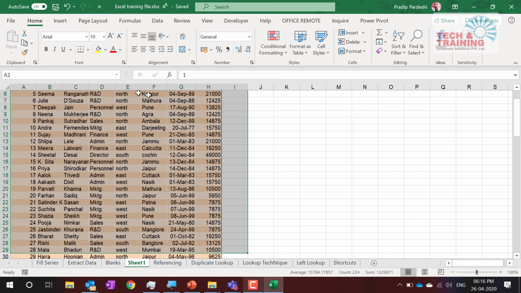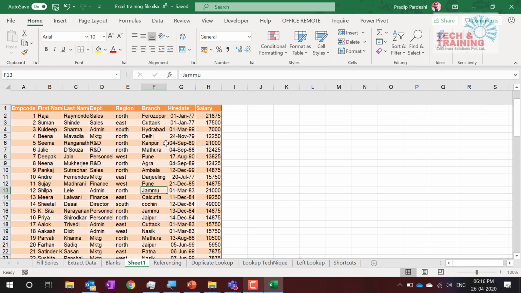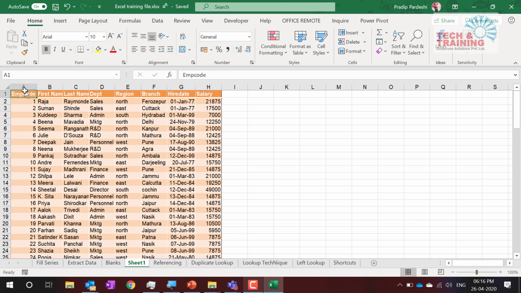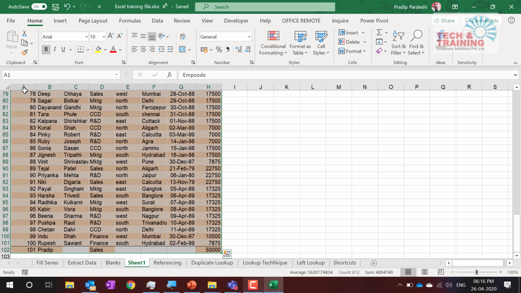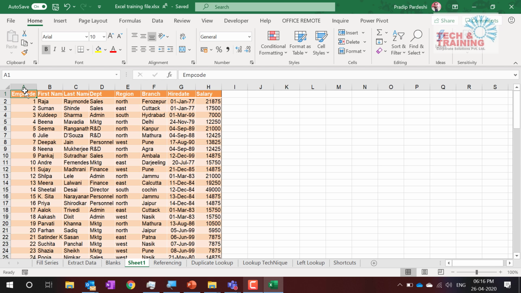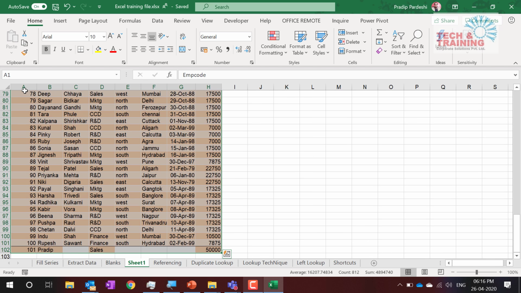Then they go to no border. Then they go to no font color and something like that. They keep doing it. If you want to remove the color or formatting from the entire table, the simplest thing is Control A. Select the entire range. Go to Home tab, on the extreme right hand side below AutoSum. Do you see this extreme right hand side below AutoSum?